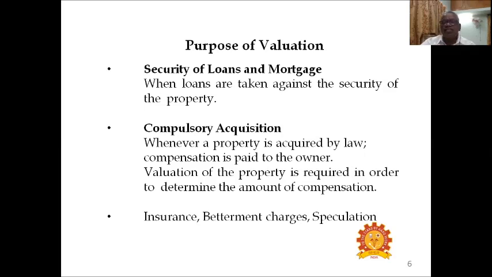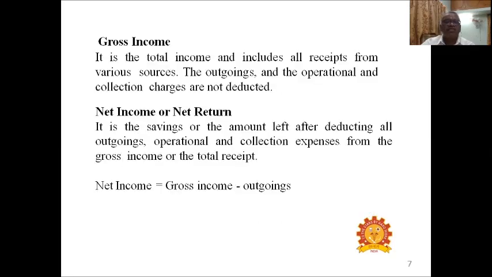Insurance, betterment charges, speculation. For this purpose also, valuation is required. What is gross income? What is net income? The gross income is the total income and includes all receipts from various sources. The outgoings and the operational and collection charges are not deducted in the gross income. That is, it is the total income.